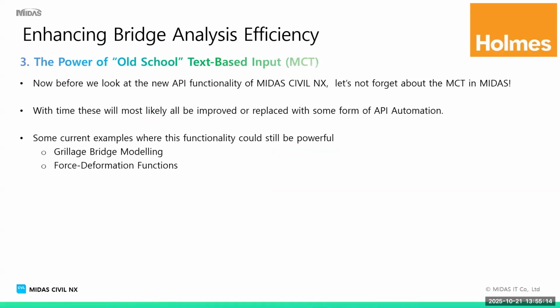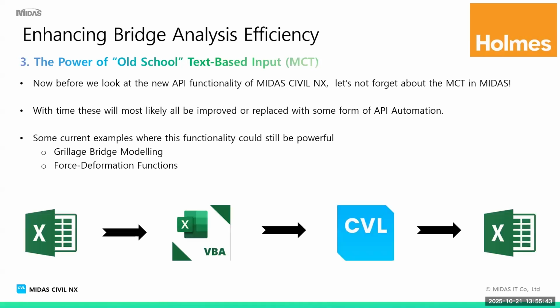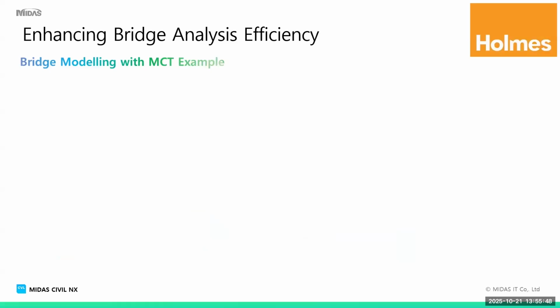I'll just take one step back. Like I said, before the API functionality, there were still ways of doing things better through what Midas calls MCT, which is a text-based input. There are lots of tools that have been developed over the years that use this for better workflows. And with time, all of those automation workflows will inevitably turn into some API for automation through the new Civil NX. I'll look at two examples of where that's used, how we've incorporated it, and how we will incorporate it with the new API functionality as well.